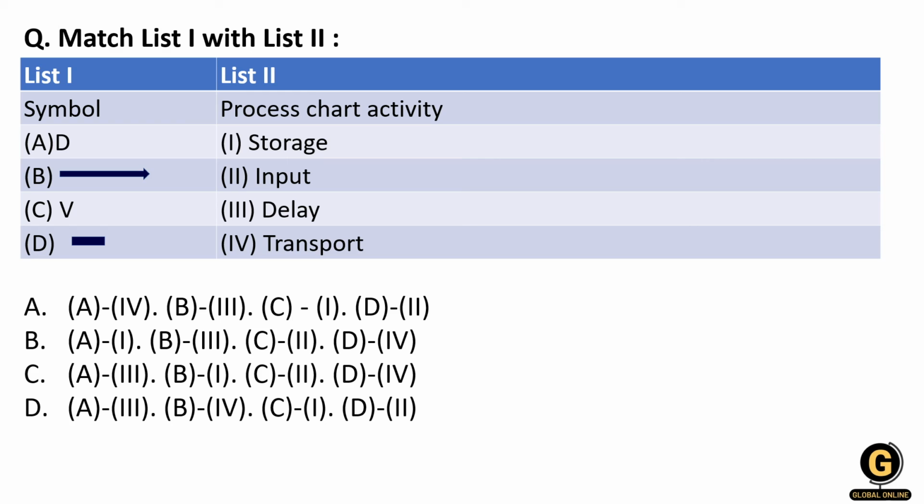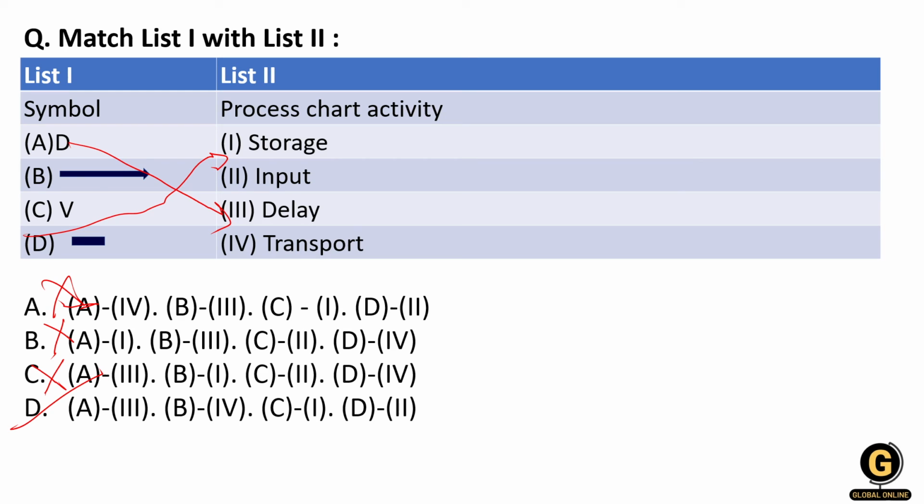So this V sign is related to storage. Okay, this V sign is related to storage. This D sign is D, and D for delay you can remember in this way. So A will be matched with third, then V will be matched with storage. Where these two are combined, here it is not there, here also it is not there, here also it is not there. So our right answer will be option number D.